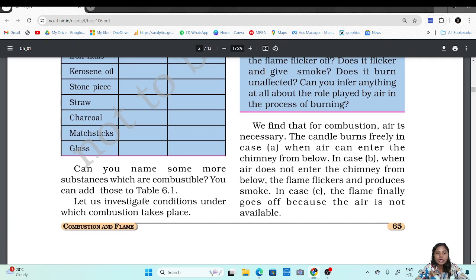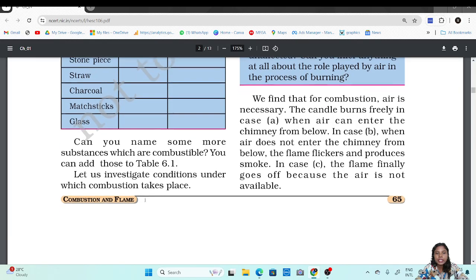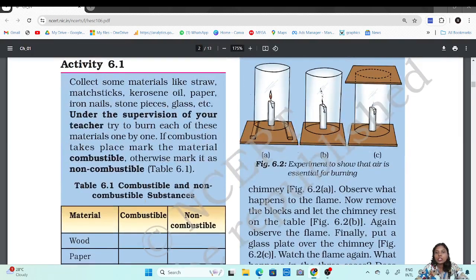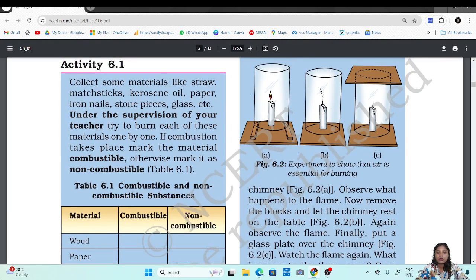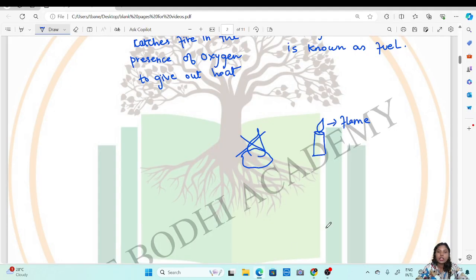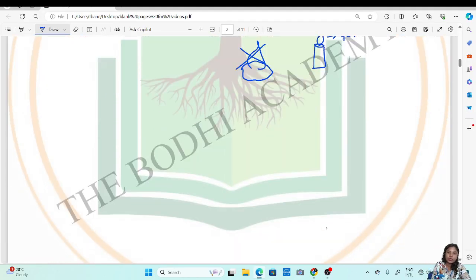Let us investigate conditions under which a combustion takes place. Now, here what they have done is, in this experiment they have taken 3 candles.